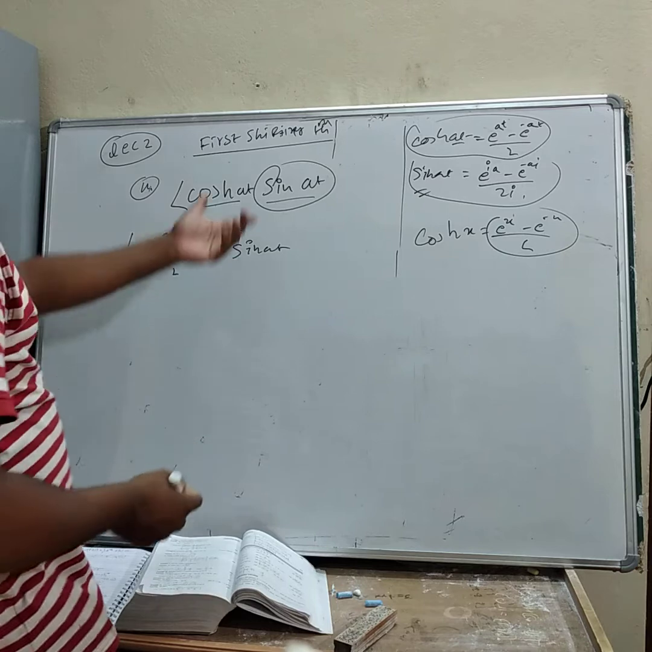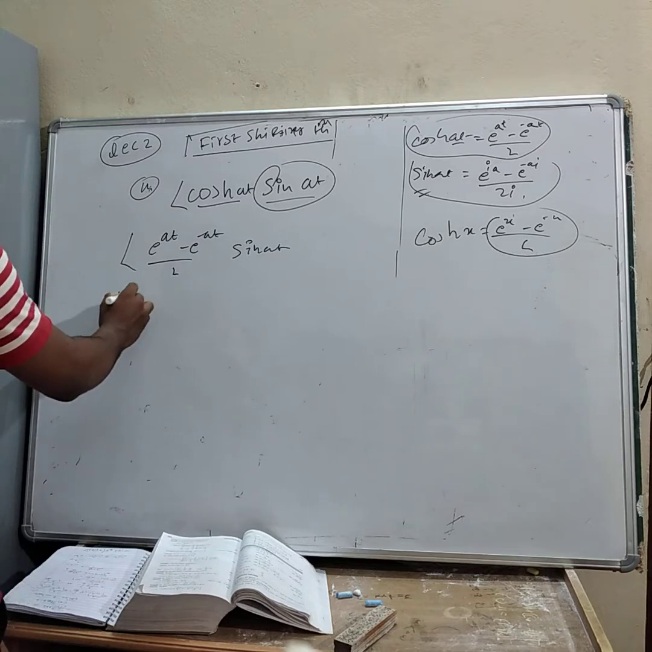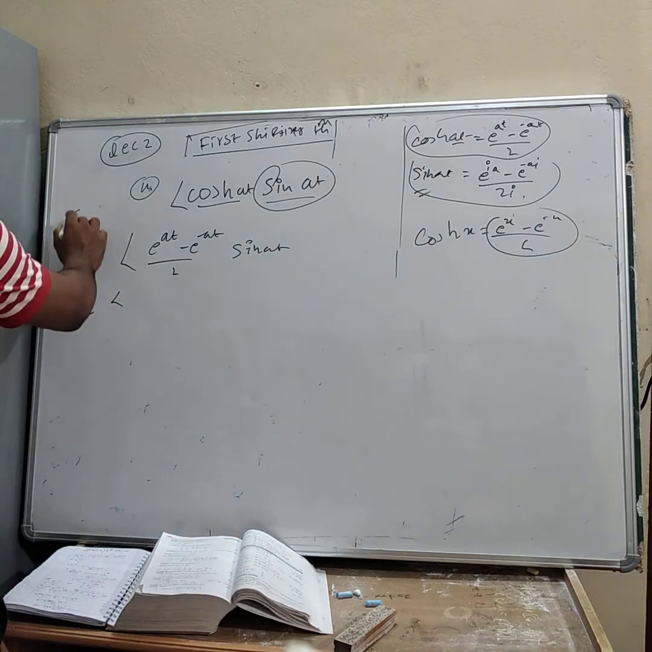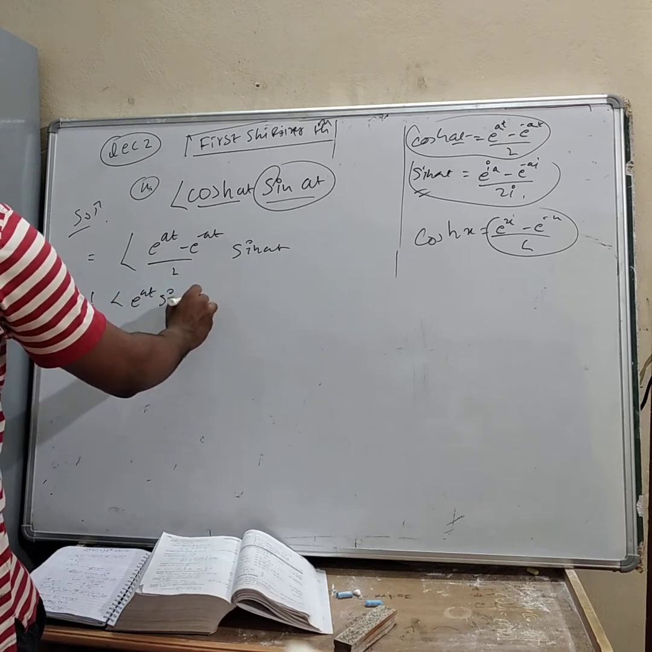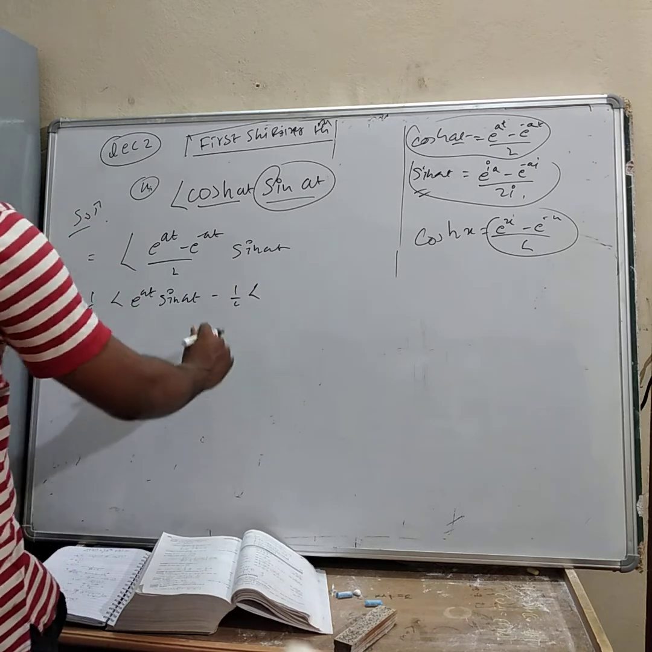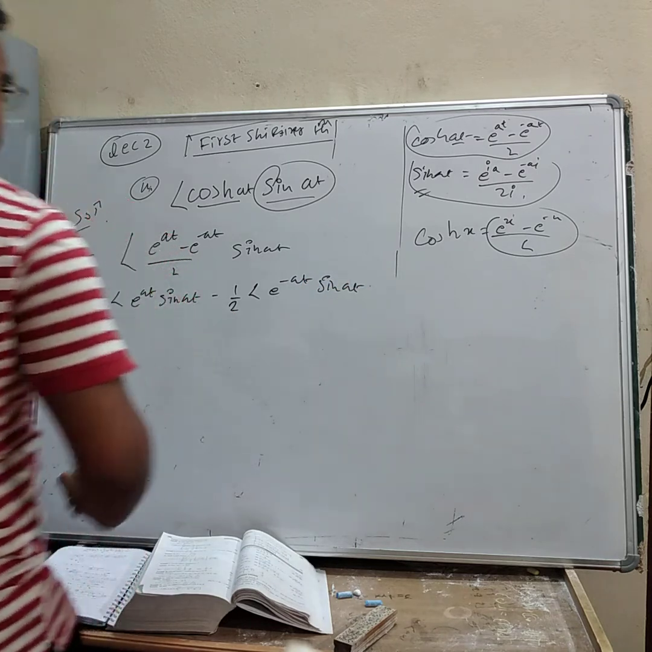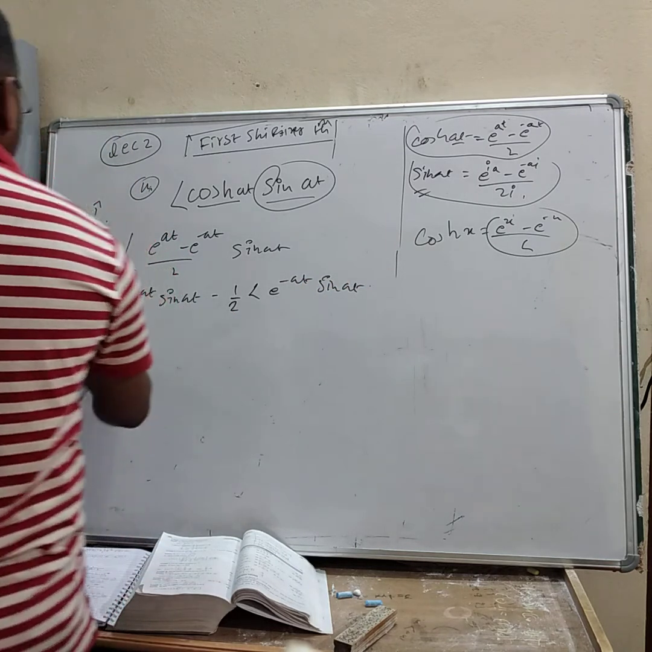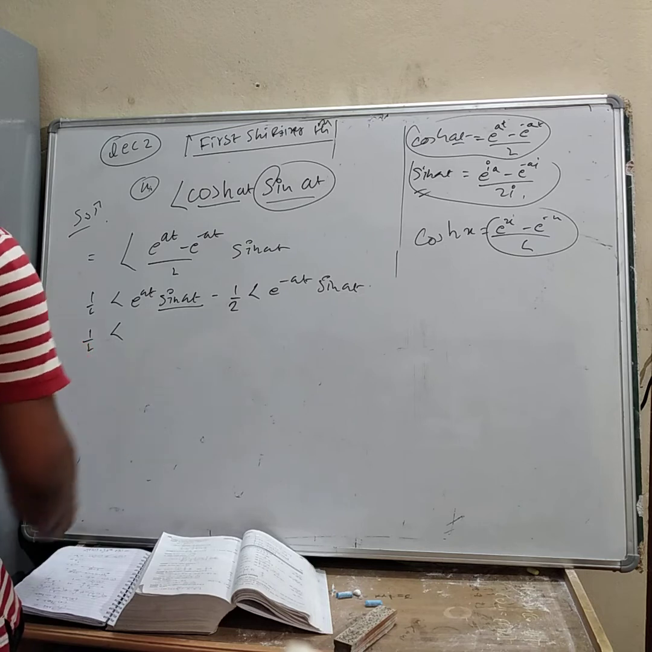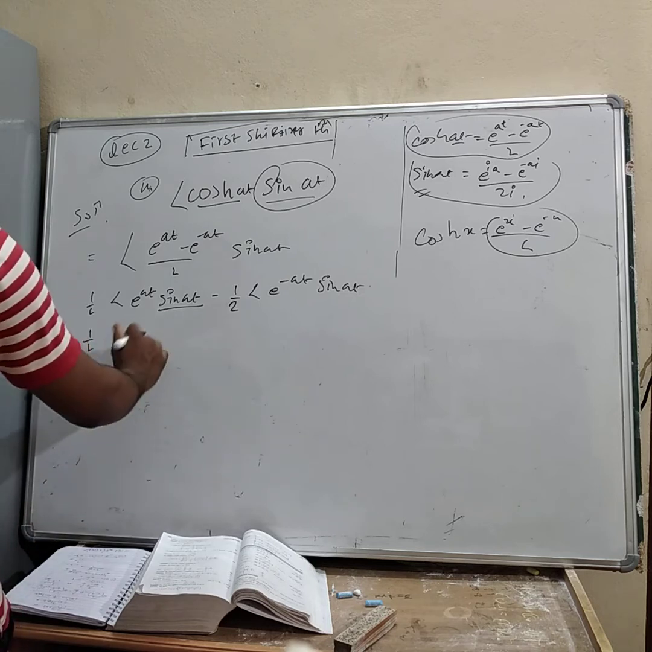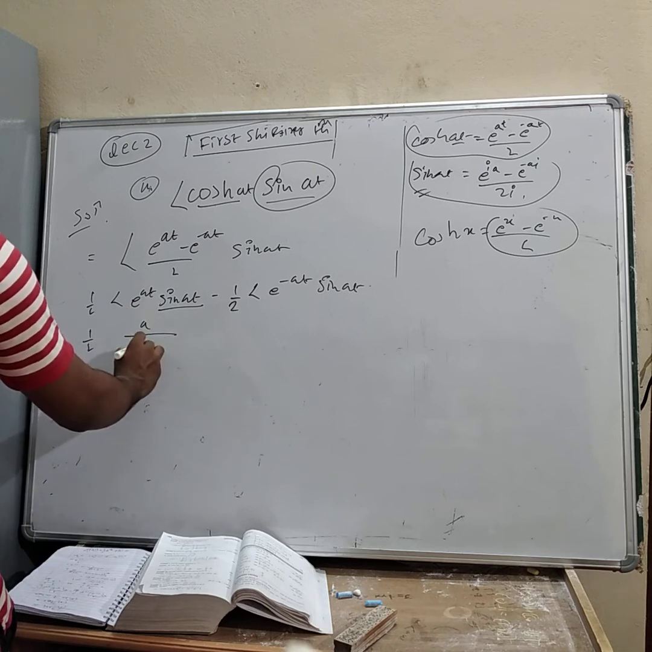But here we need to know the first shifting theorem. So if you multiply this, then it will be helpful to you. What if I take 1 by 2 before the Laplace? There is no problem. Laplace of e to the power at sin at minus half Laplace of e to the power minus at sin at. Okay, the question is right. First of all, you need to find the Laplace of sin at. So Laplace of sin at will be equal to a upon s square plus a square.